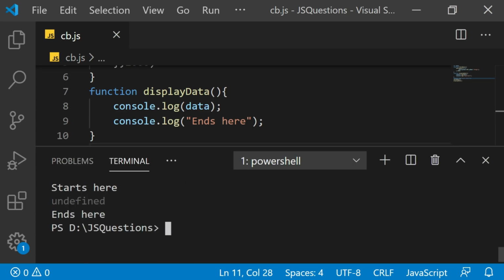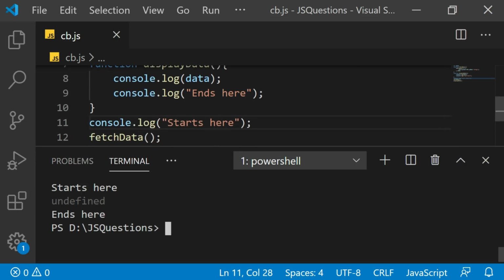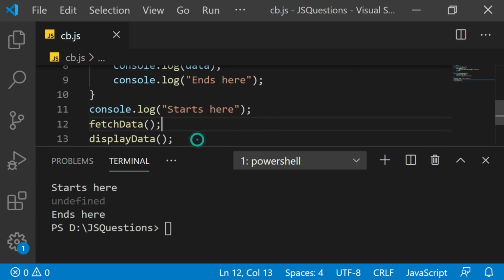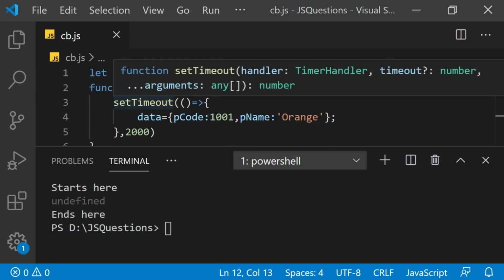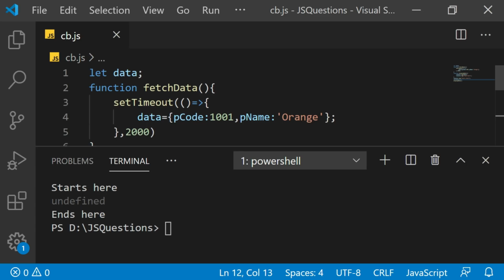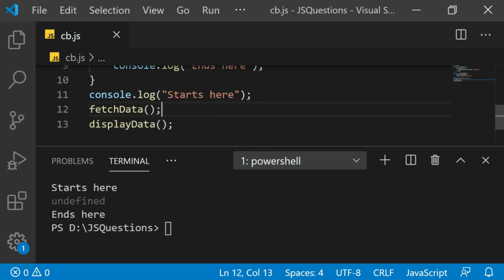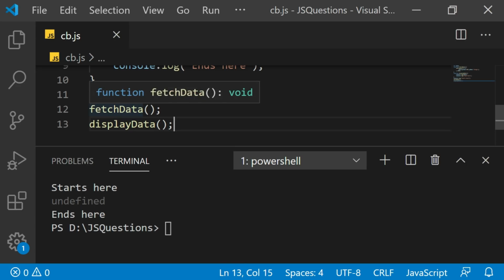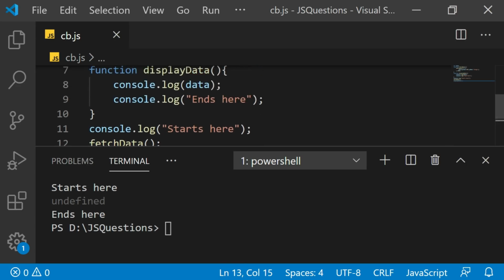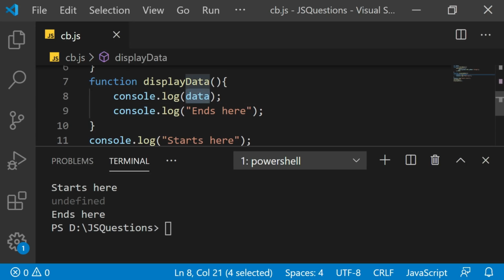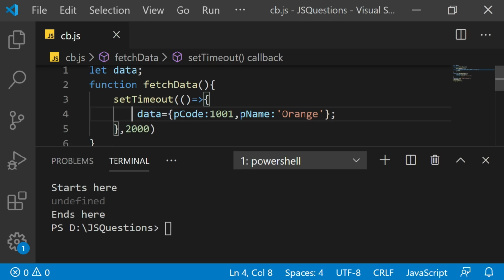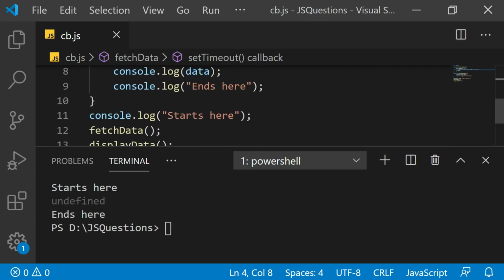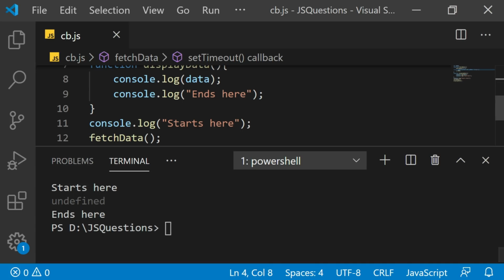If you look at the output, it says starts here, which is actually the first line of the code. Then it goes to fetchData. Now fetchData has setTimeout, which is going to take 2000 milliseconds, and by the time, the programming control moves on to the next line and displayData tries to display data, but by the time, the assignment is not executed, so the data which we want to display shows undefined and ends here.